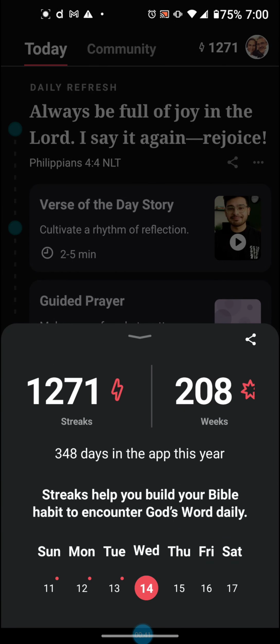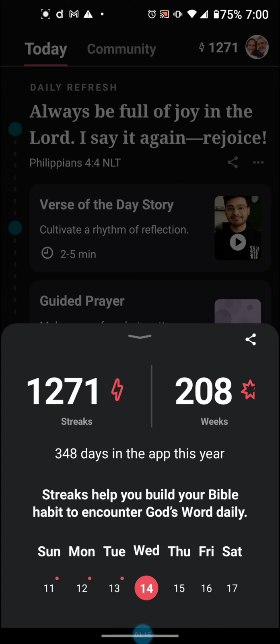This is something that's kind of fun. If you're competitive like me, it tracks how many consecutive days you have been in the app. And guys, when you start to get to a large enough number that it matters, you do not want to reset to zero. I've literally had my eyes pop open in bed, sound asleep, 10 or 11 o'clock at night, thinking to myself, I didn't get my devotional today. I got to do my devotional so I don't blow my streak. And I've gotten up, opened my app, done my devotional, and gone back to bed to keep my streak intact.